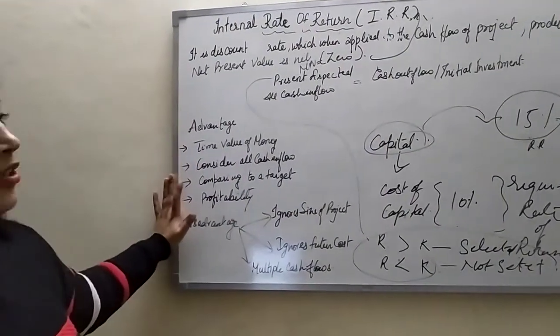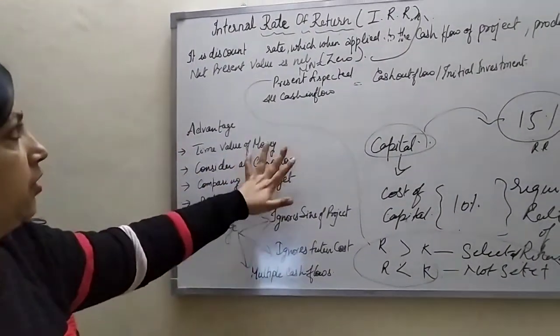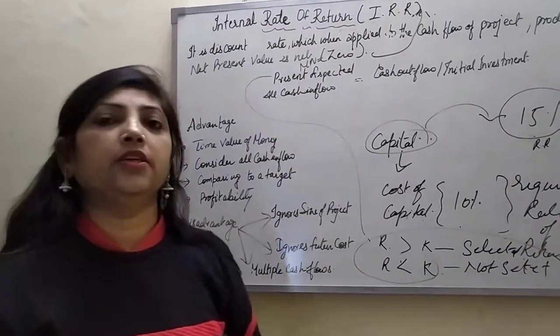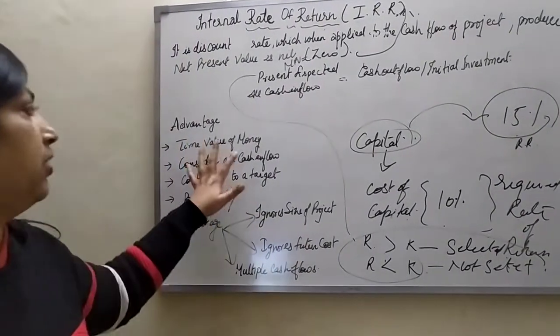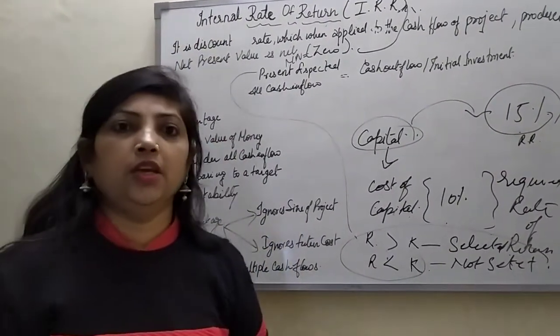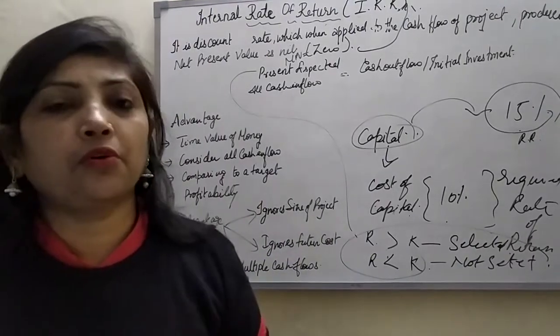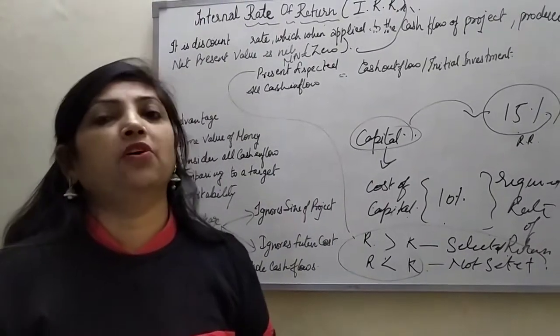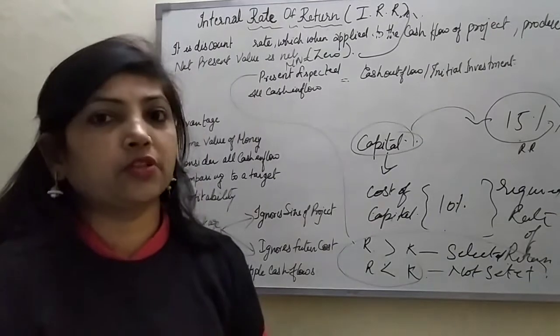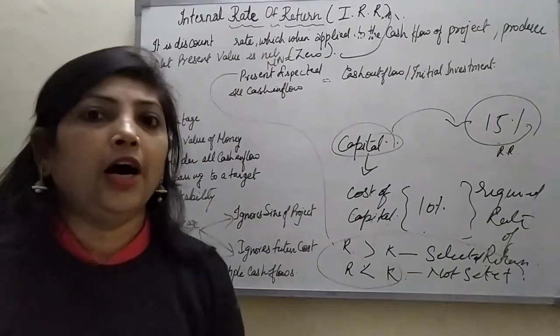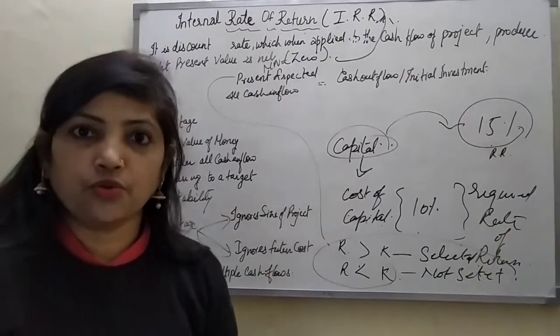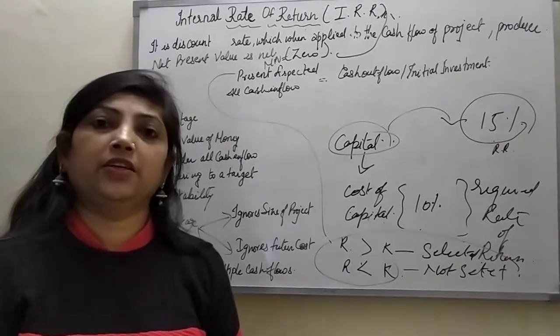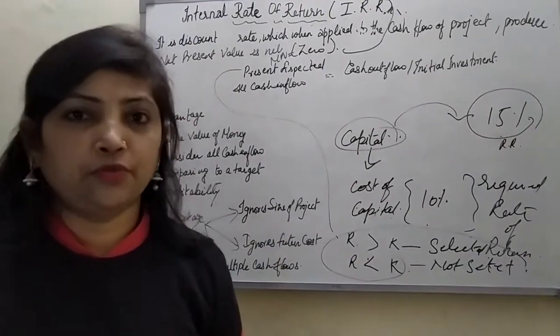Now, it has some advantages, that is the time value of money. It's the same as we studied in NPV. Time value of money just shows the worth of our money. It tells us that the worth of money today is more than whatever we are getting in the future, because in the future there are a lot of unpredictable happenings, so we can't predict that whatever we are getting in the future is really beneficial.